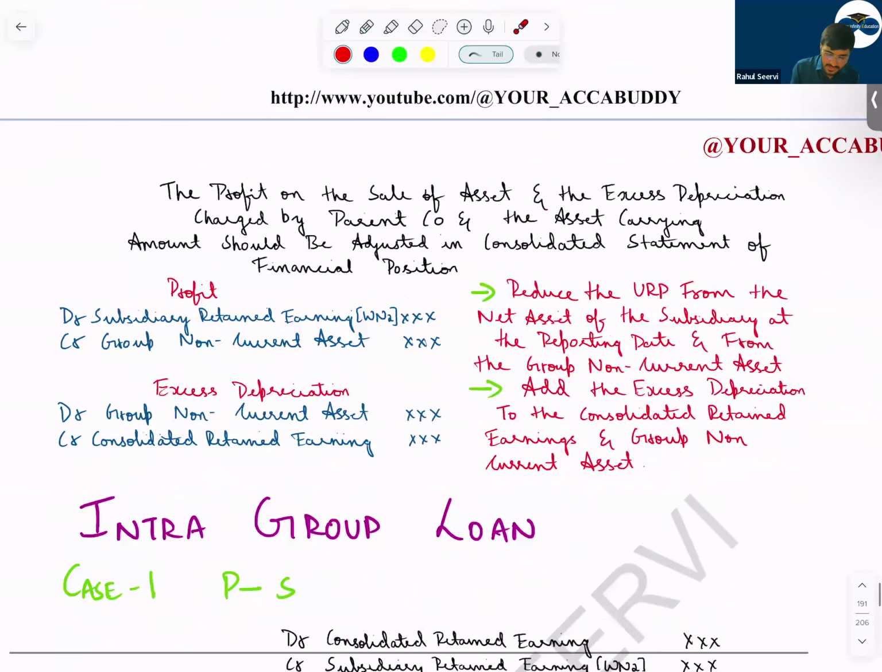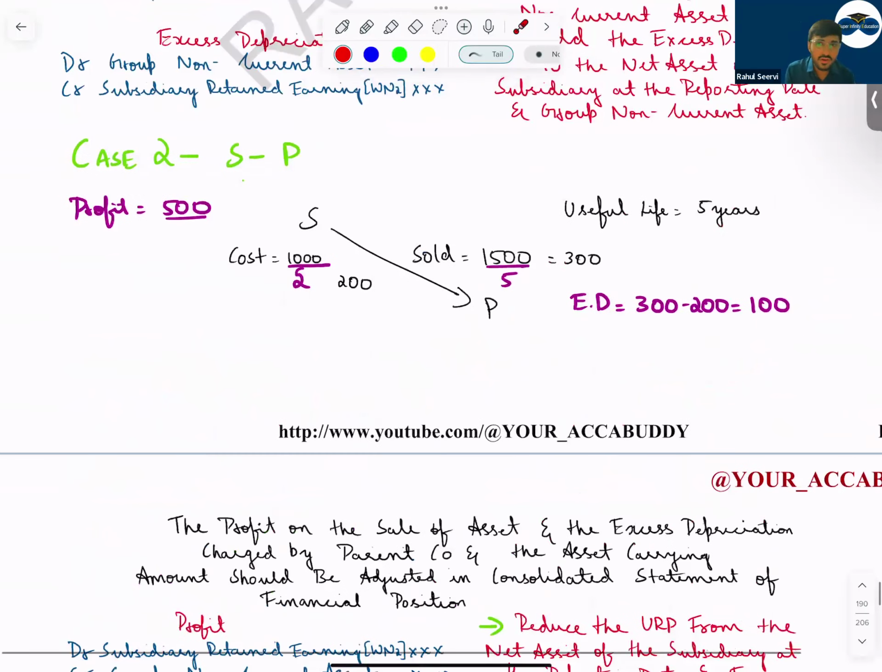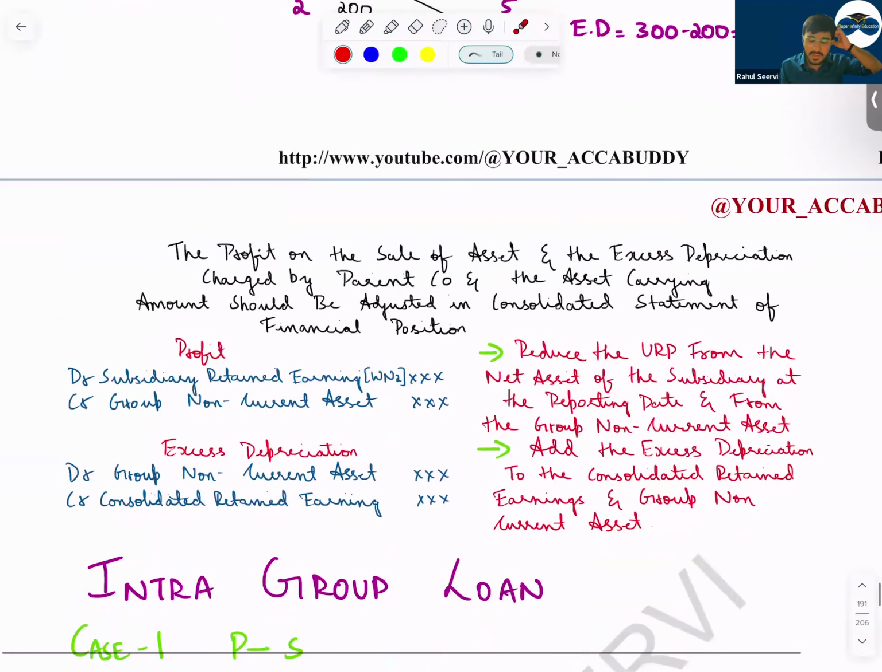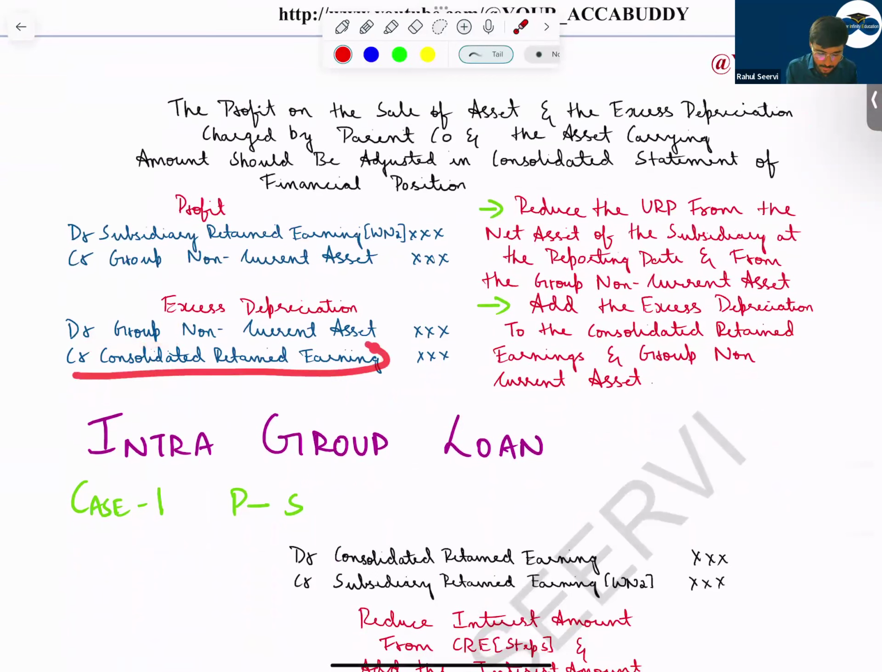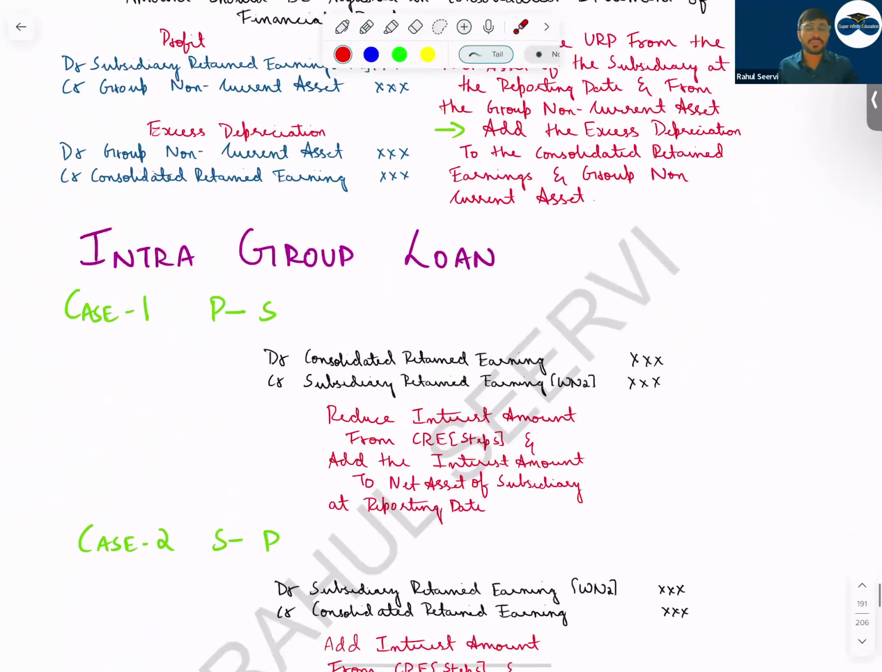Understand? Then, excess depreciation. What should we do for excess depreciation? Which company is recording excess depreciation? The parent is recording it this time. So the parent company is recording more depreciation. That means the parent company's profit is low. We have to increase the profit of the parent company. How do we increase the profit of the parent company? By adding this to the group retained earnings. So credit group retained earnings and debit non-current asset. You will increase the value of the non-current asset. So add excess depreciation to the consolidated retained earnings and group non-current asset. Then with this, the intra-group sale is done.